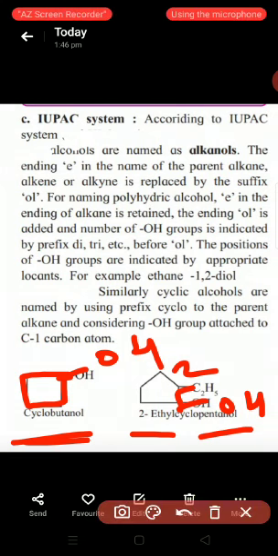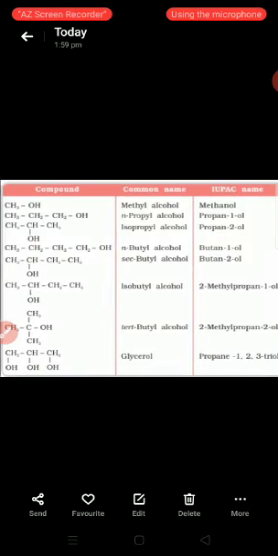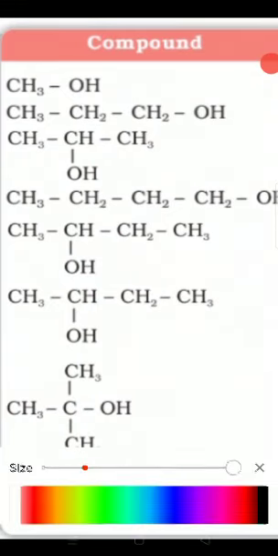In this way, these are the three systems: common name system, carbinol system and IUPAC system. Students, see here some examples. In the first example, CH3OH. In the common name system we know it is alkyl alcohol, hence the common name of this compound is methyl alcohol.